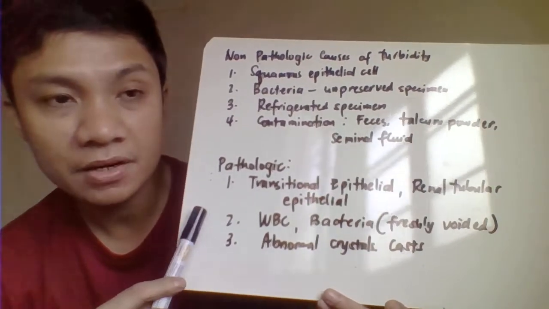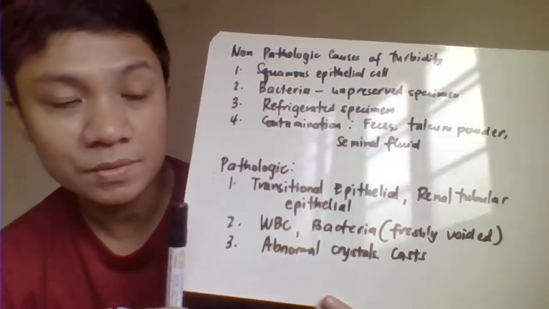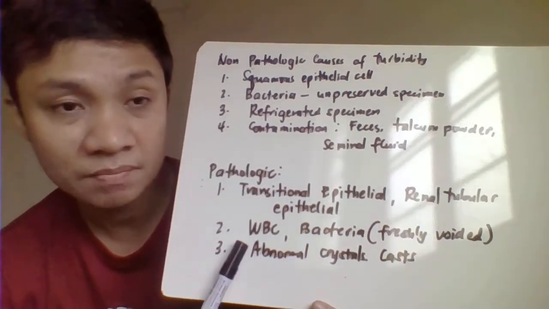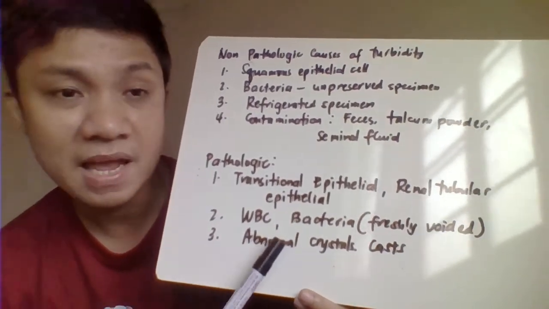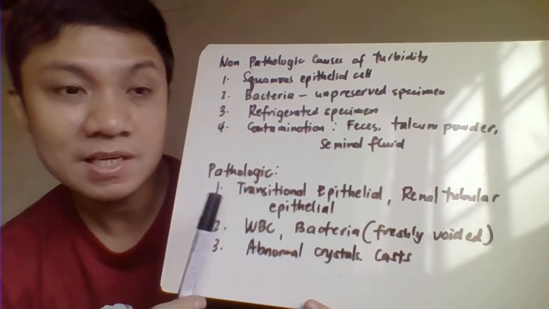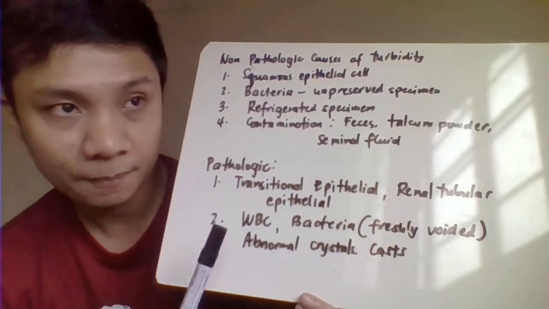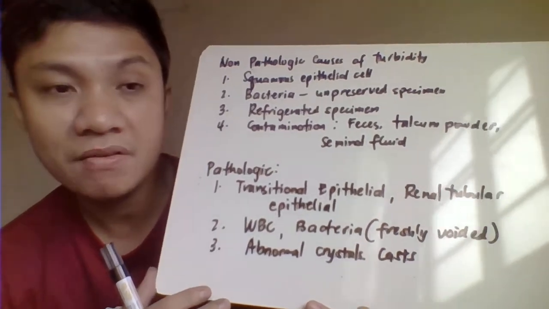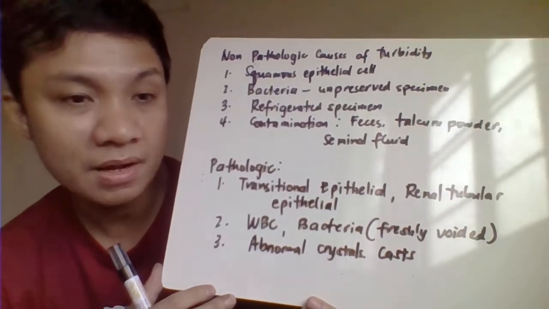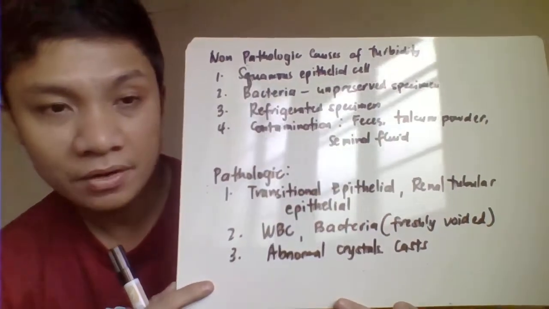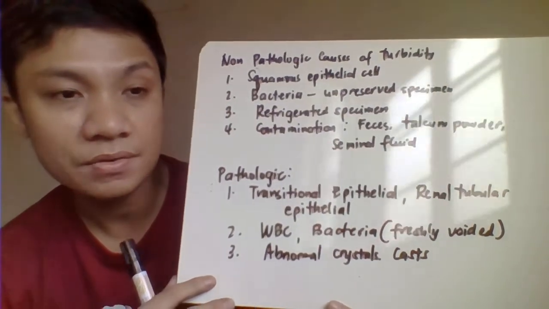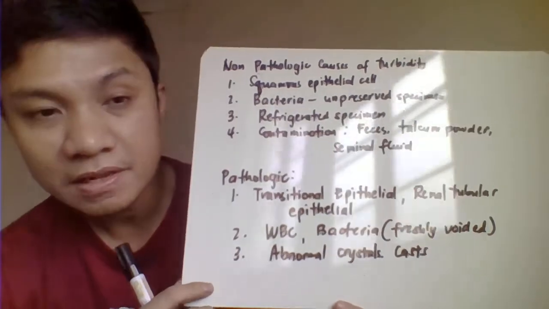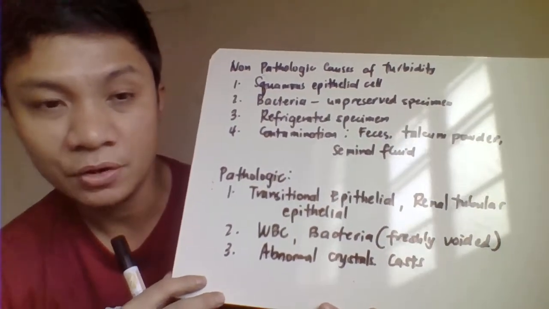Another one is increased WBC, which would signify that there are pus cells. This would signify that you have an infection. Or increased bacteria in a freshly voided specimen. Bacteria in a freshly voided specimen would signify that the patient has a urinary tract infection. Another one, you could also have abnormal crystals or abnormal casts, which would signify some pathologic conditions.